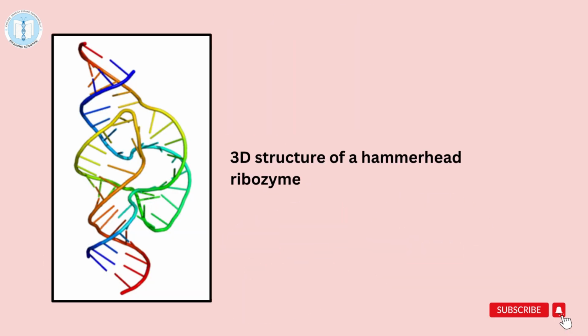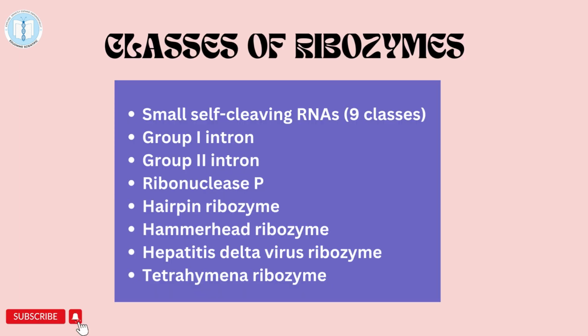Some known classes of ribozymes include RNase-P, group 1 and group 2 introns, hairpin ribozyme, hammerhead ribozyme, hepatitis delta virus ribozyme, and tetrahymena ribozyme. Now let us understand the biochemical reactions catalyzed by ribozymes.